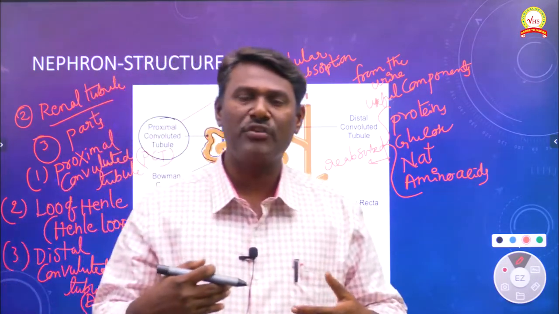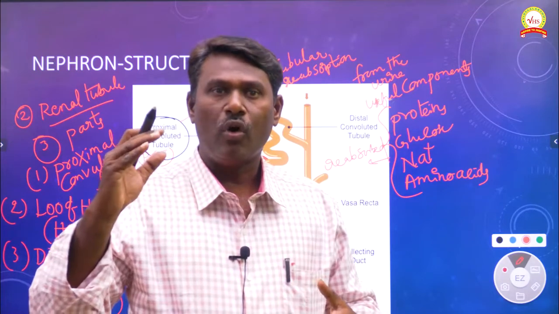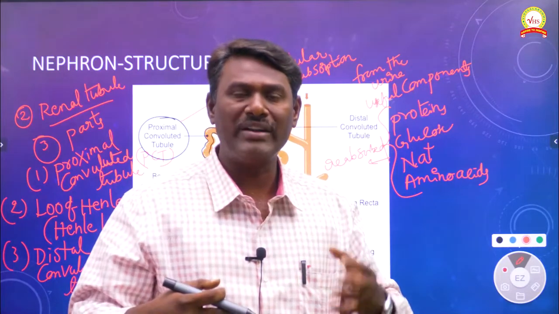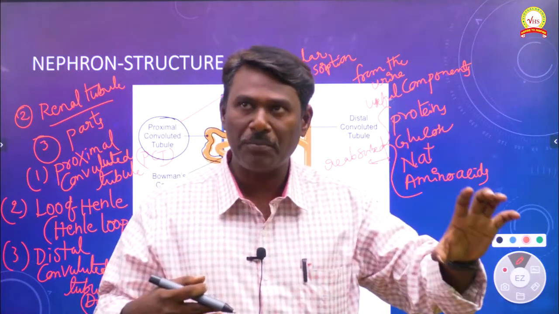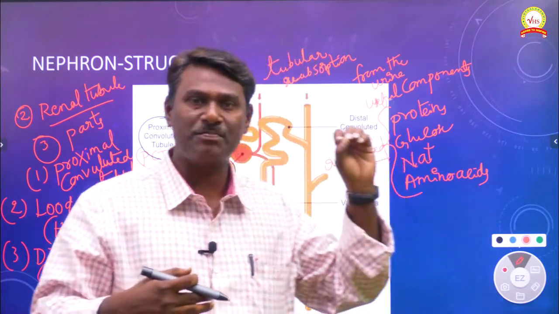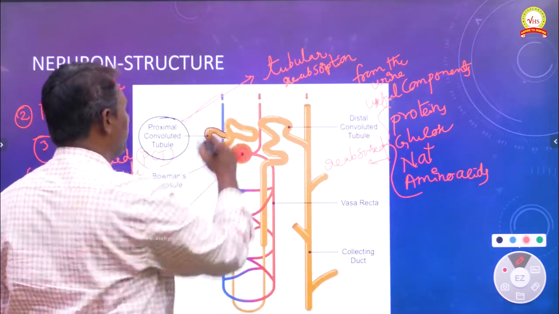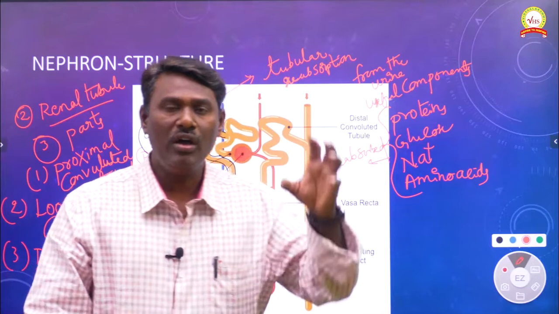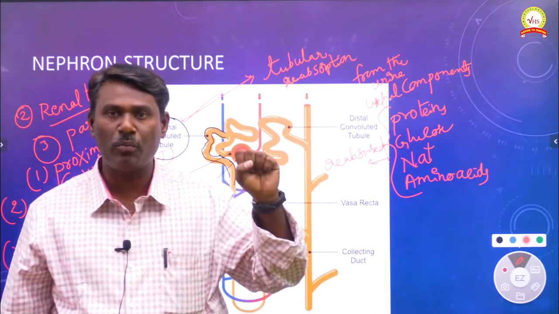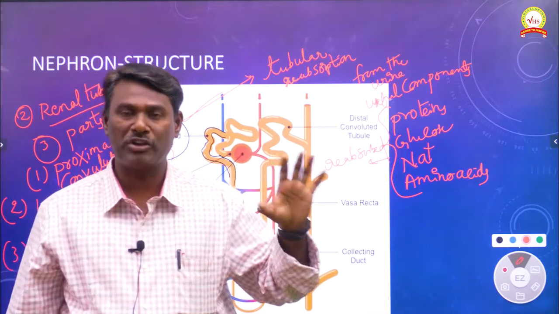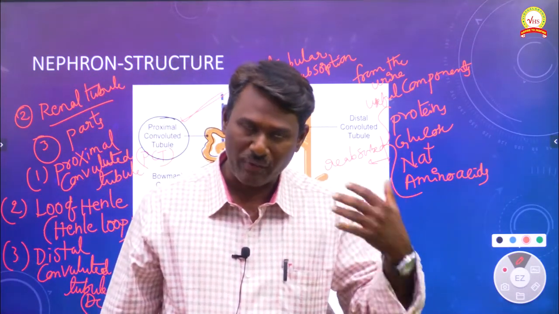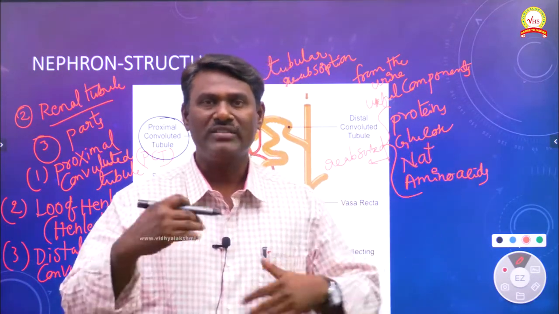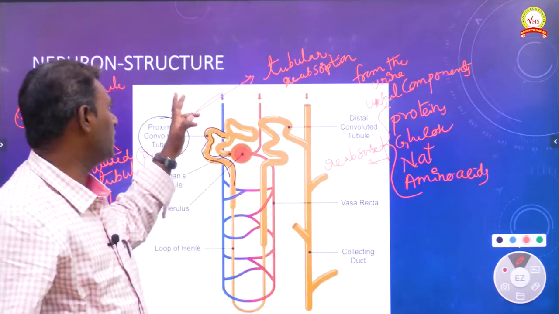The total urine should not be released outside; only the waste form of urine is released. So the useful components have to be reabsorbed, and this reabsorption is done by the proximal convoluted tubule. Very important. Why does this reabsorption have to be done? It is essential to maintain normal body functioning, to prevent dehydration, and for normal metabolic activity. So this reabsorption is done by the proximal convoluted tubule.